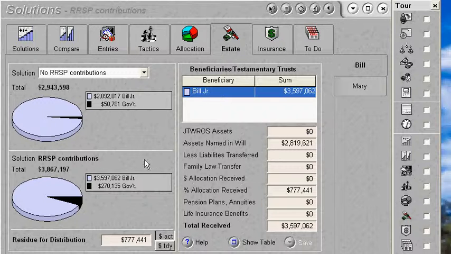So I hope this scenario helps. I'm not suggesting that RRSPs are right for everybody. There are other ways to save, but it just makes sense to take a look and see what the implications are if we do it, and what if we don't, and then you make the decision from there.